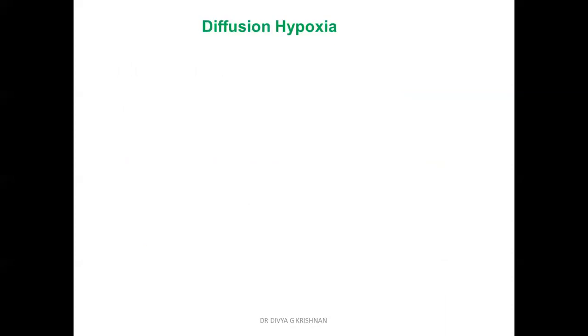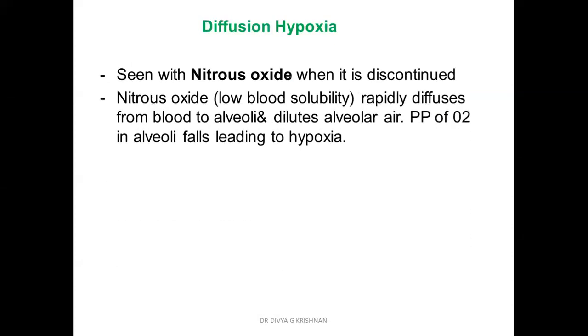Now, diffusion hypoxia. Again, this is seen with nitrous oxide, when you are stopping it, in the recovery period. What is happening in the recovery period? The nitrous oxide has to come back from the blood into the alveoli. Because it has a low solubility, it will come back at a very fast rate to the alveoli.